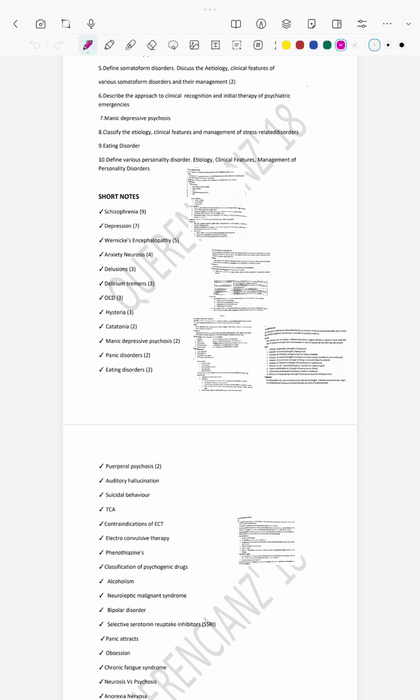Obsession can be remembered with the mnemonic I MURDER. I for intrusive, M for mind based, U for unwanted, R for resistant, D for distressing, E for ego dystonic and R for recurrent.